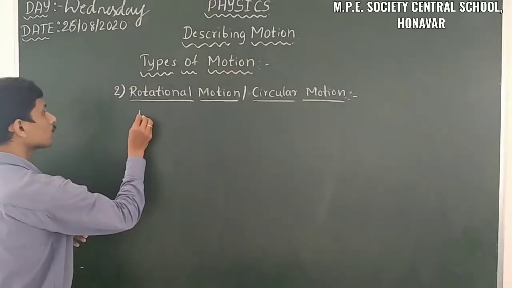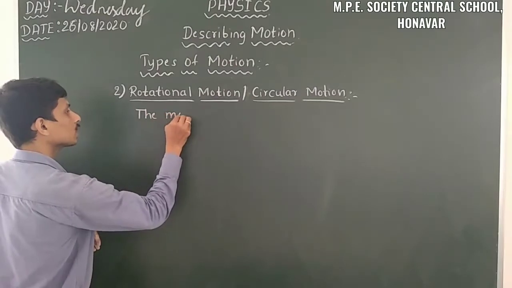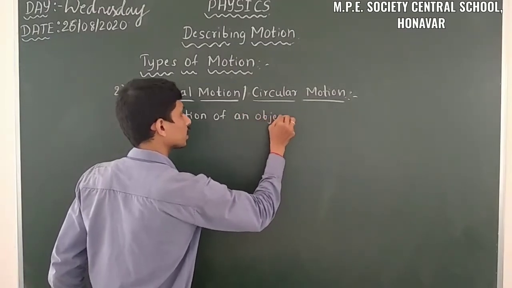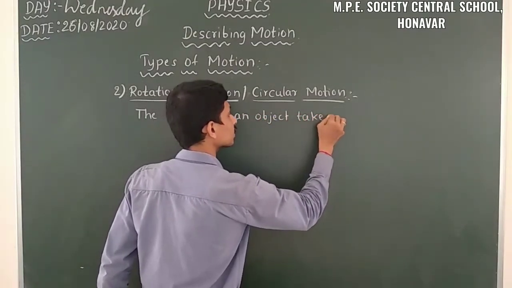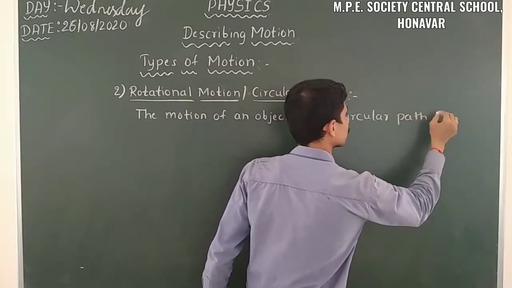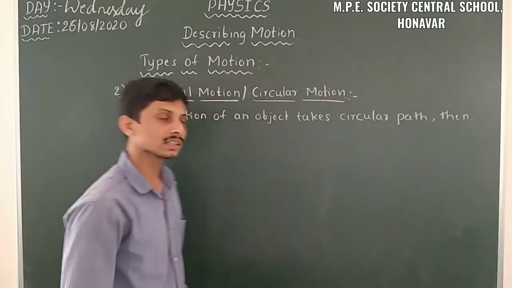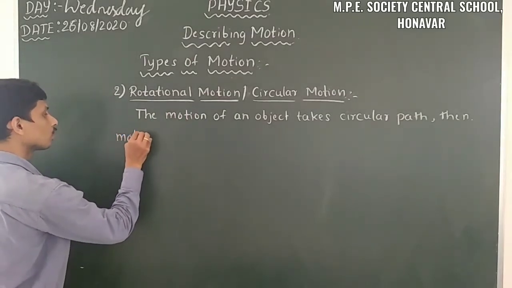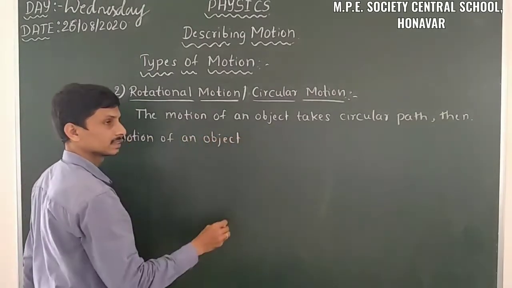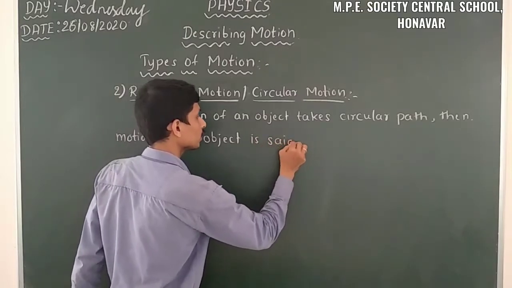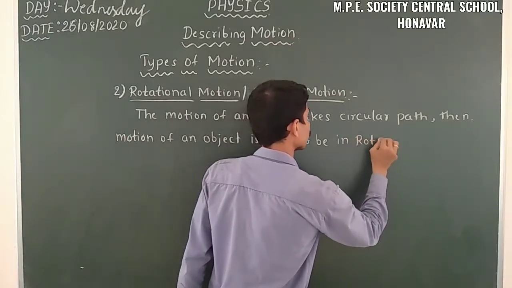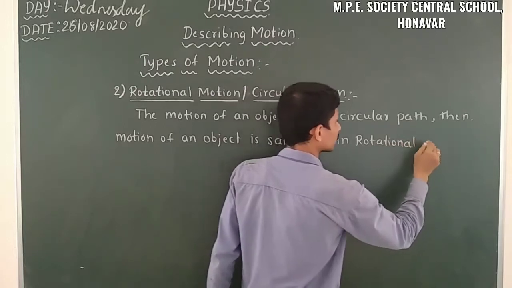That means when the motion of an object takes a circular path, then the motion of the object is said to be in rotational motion.